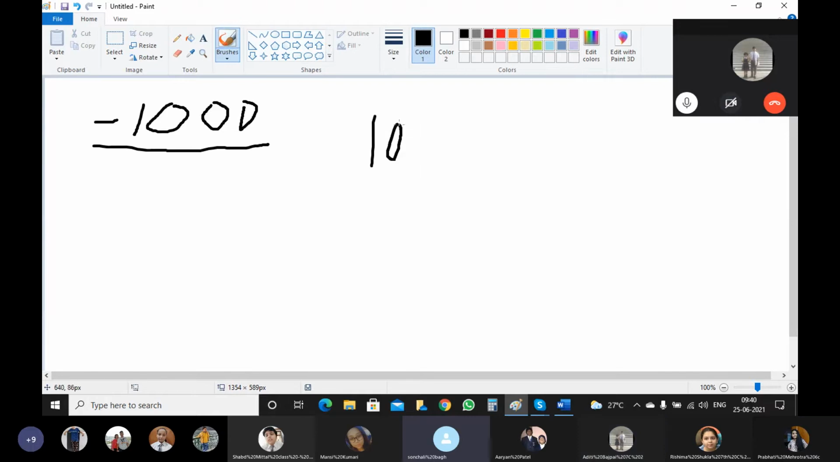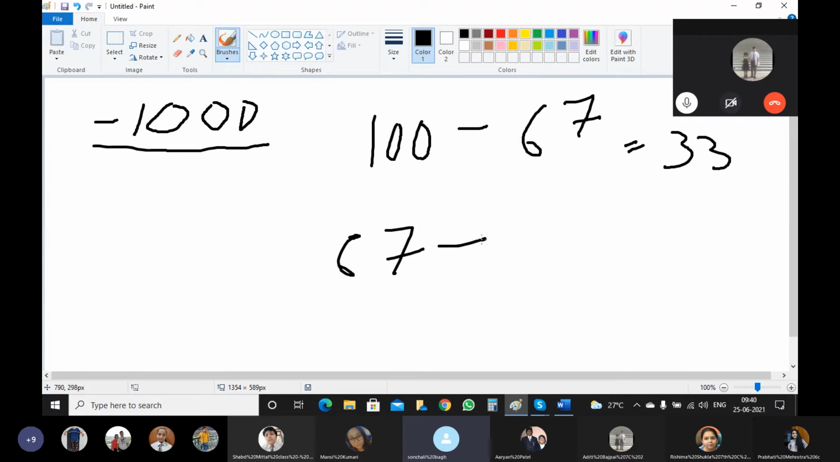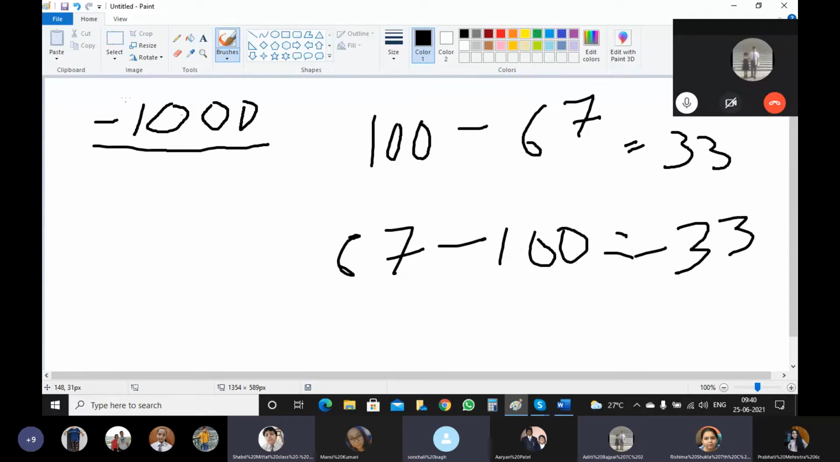First we will find out the difference, and that is equal to 33. Then, according to the question, it is 67 minus 100. Which sign is greater? 100 is greater, so its sign is minus. So the answer is minus 33. Understood how we got minus 33? Yes ma'am. So your answer is minus 33. Am I correct? Yes ma'am.